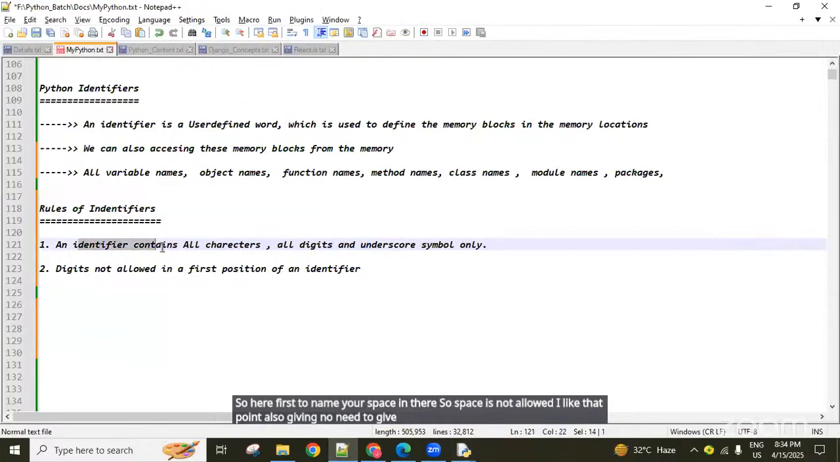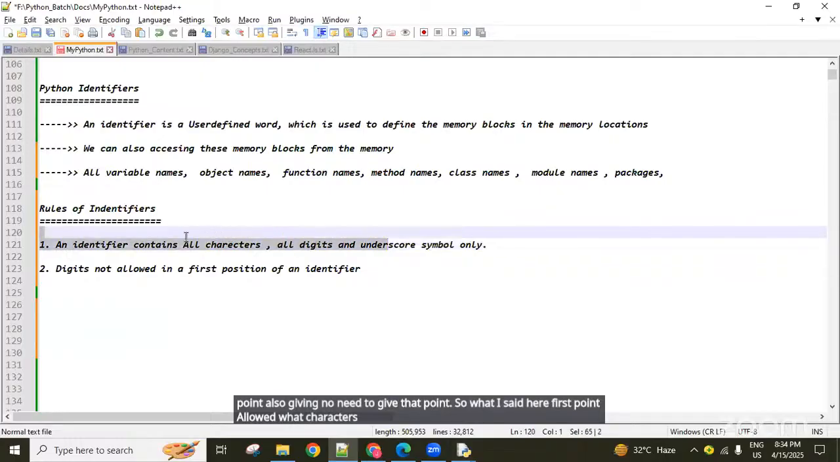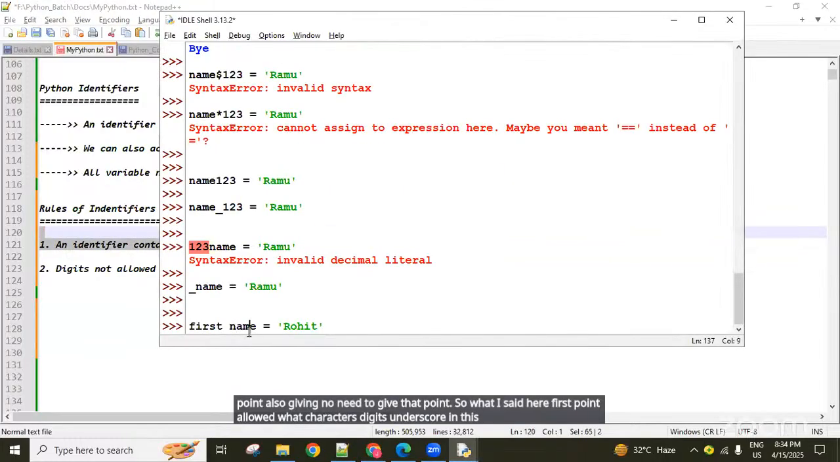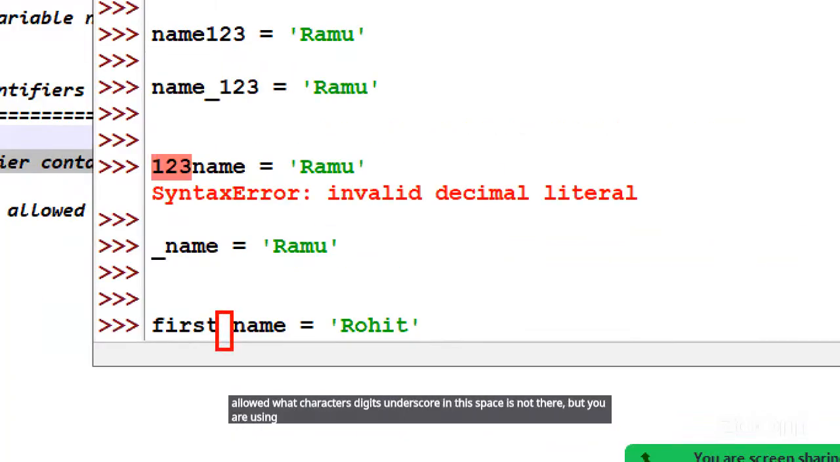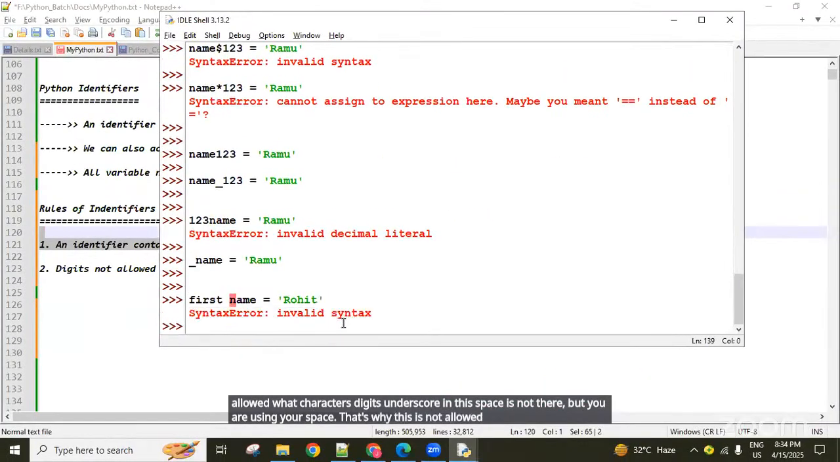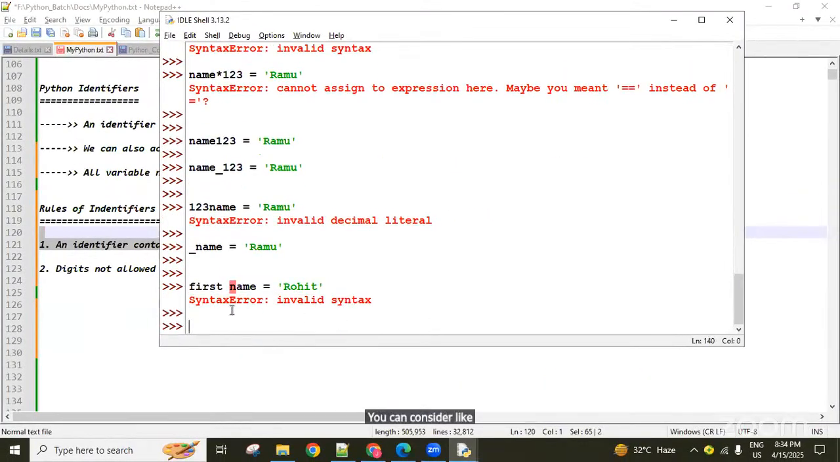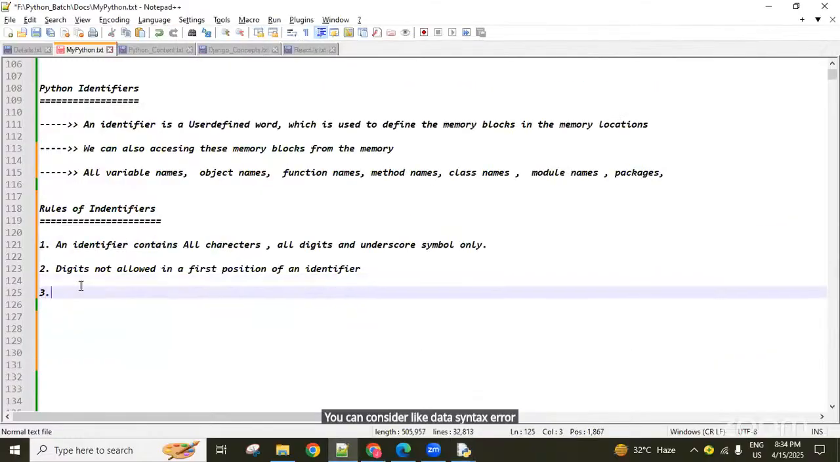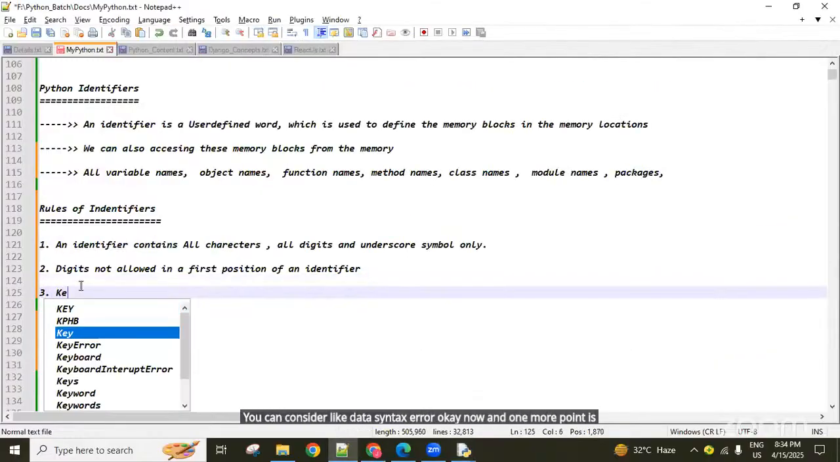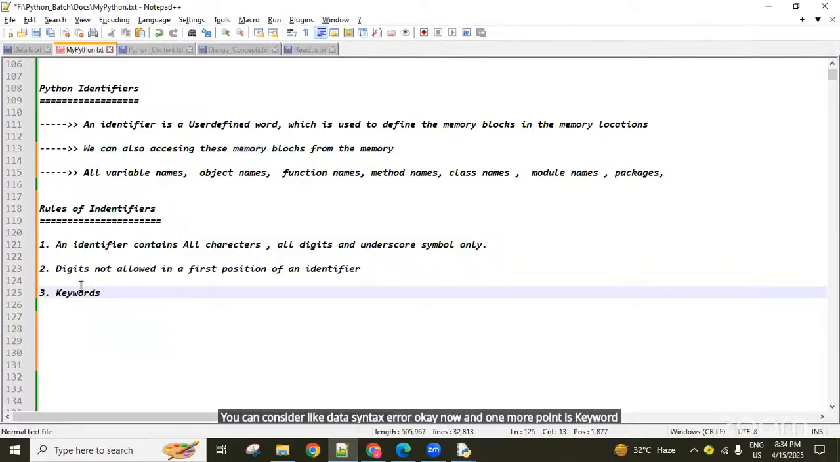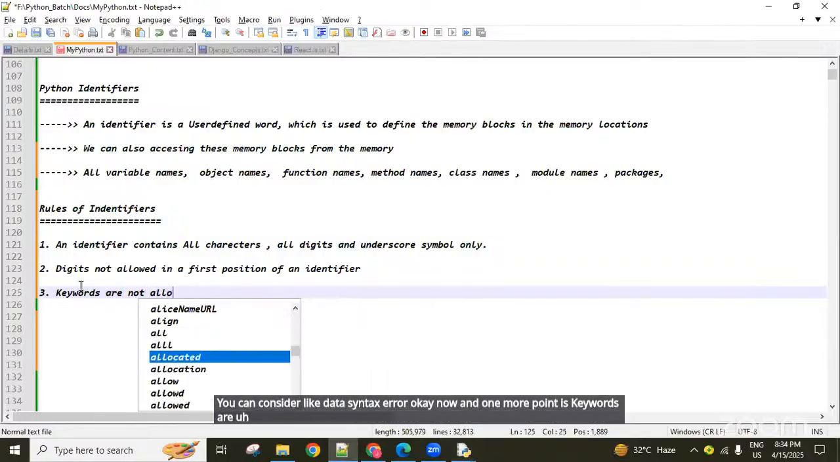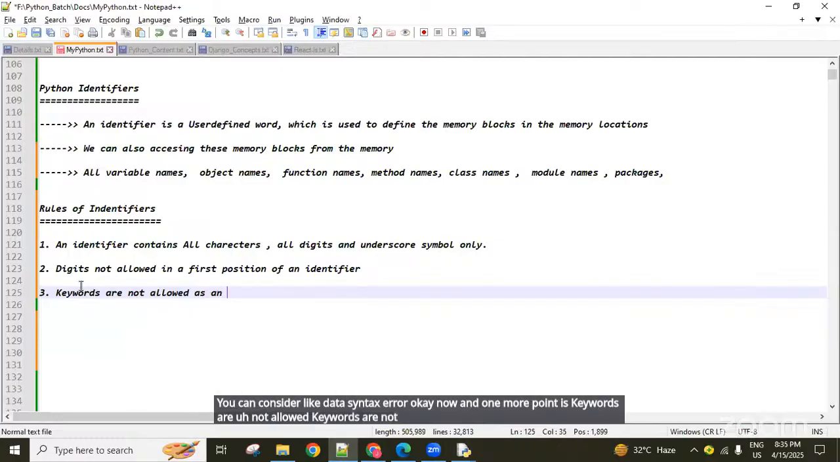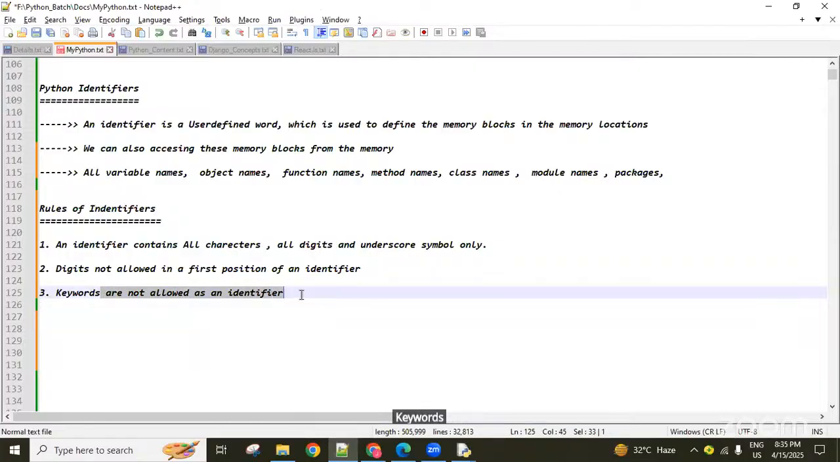So what I said in the first point, allowed what? Characters, digits, underscore. In this, space is not there, but you are using space here. That's why this is not allowed. You can consider it like that, syntax error. Okay? And one more point is keywords. Keywords are not allowed as an identifier. Keywords are not allowed as an identifier, guys.